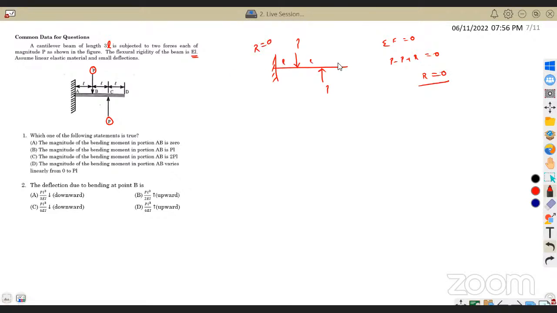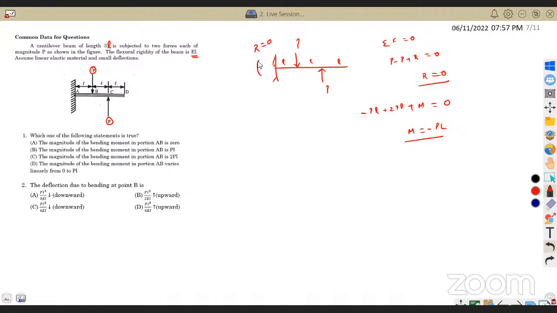And what about the moment? If I want to find the moment, P into L acts clockwise, and P into 2L acts counterclockwise, plus the moment at this point. I will take the moment as counterclockwise, which has to be equal to 0. So M will be equal to minus PL. So the moment was not counterclockwise, it was in the clockwise direction.